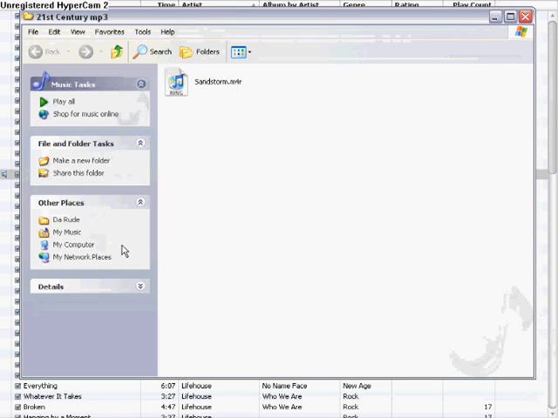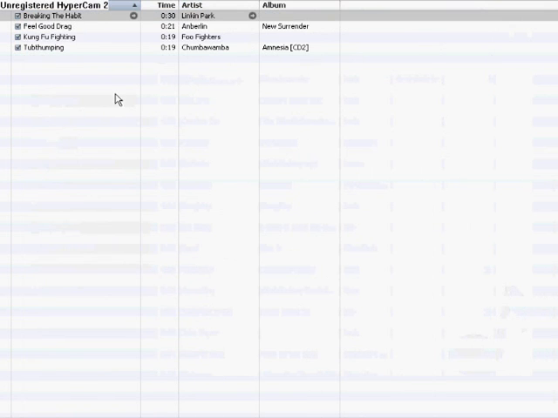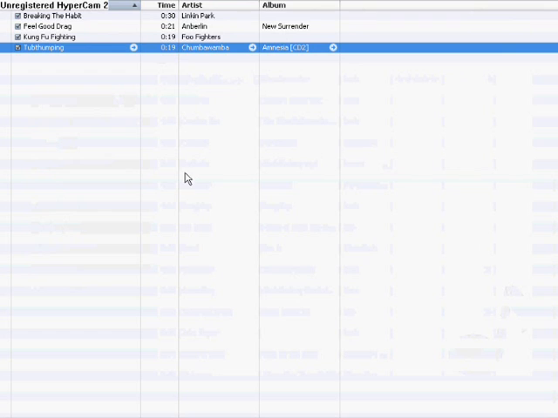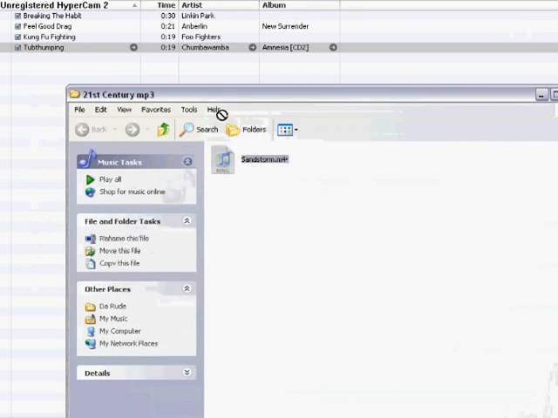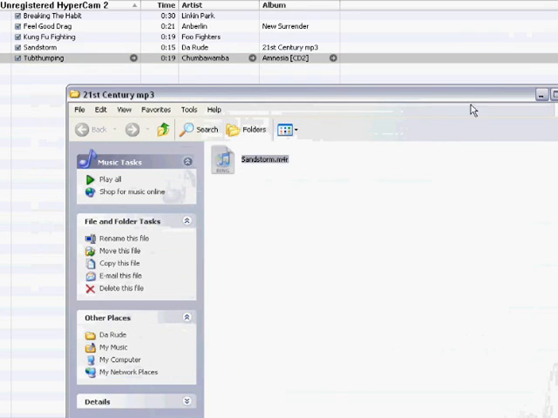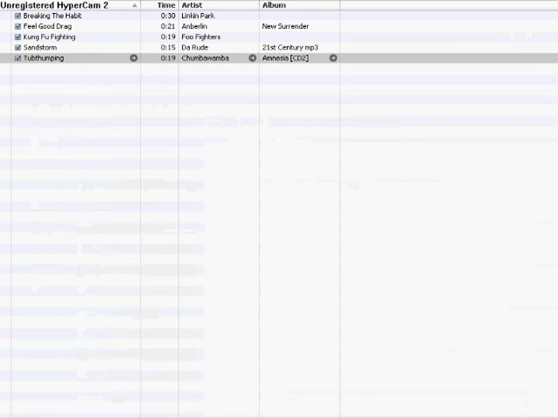Now, all you have to do is over in your library, drag and drop, or click ringtones. These are ringtones that I have. 30 seconds, 21, 19, 19. All you have to do is drag and drop. Now that window will go away, and it added it to ringtones, no problem.